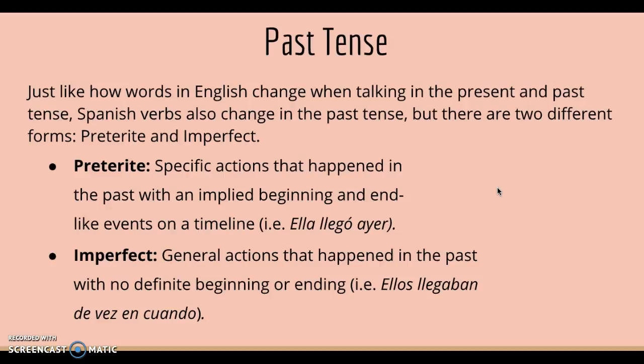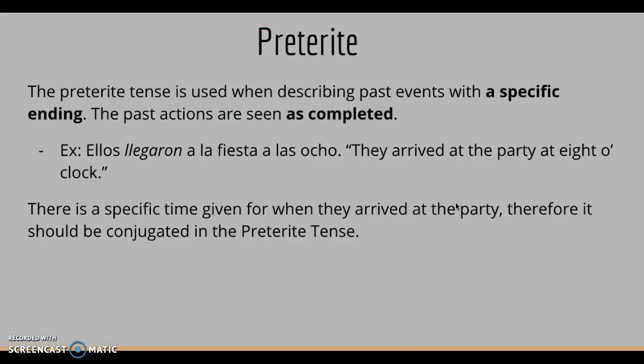Preterite: specific actions that happened in the past with an implied beginning and ending, like events on a timeline. Example, ella llegó ayer. Imperfect: general actions that happened in the past with no definite beginning or ending. For example, ellos llegaban de vez en cuando.